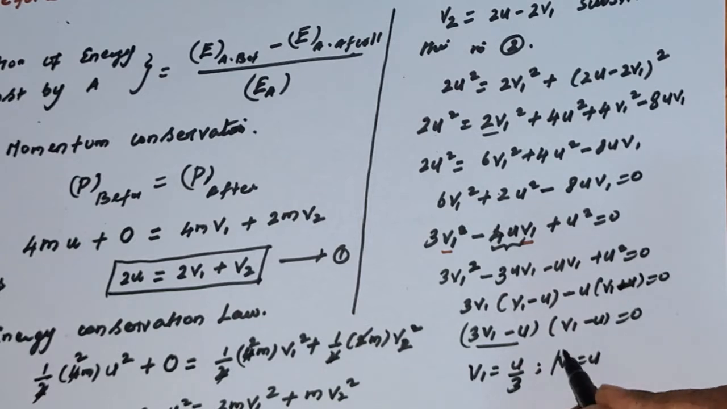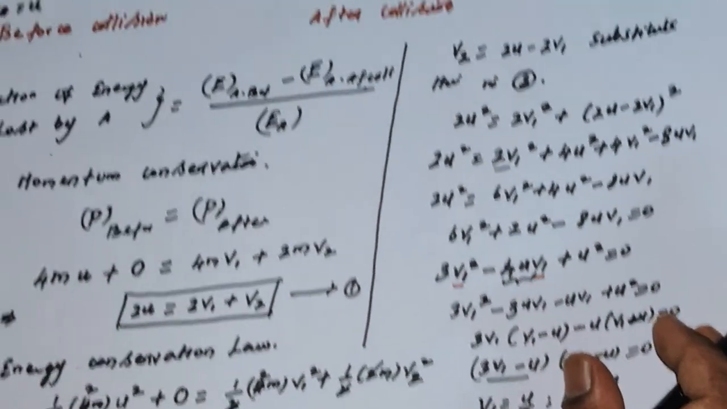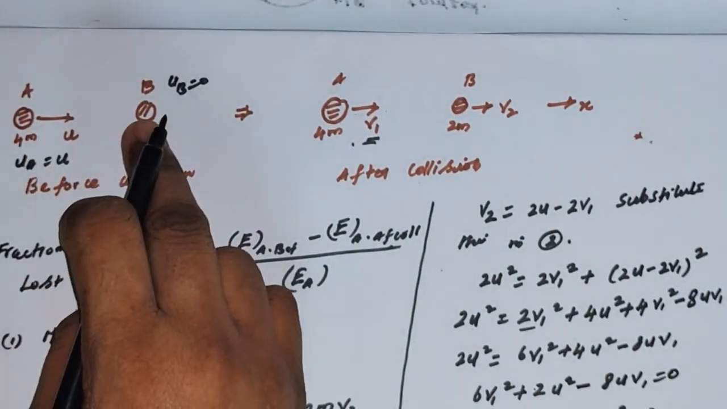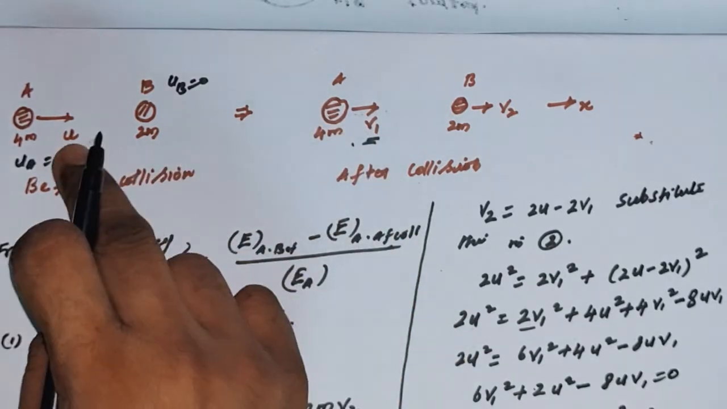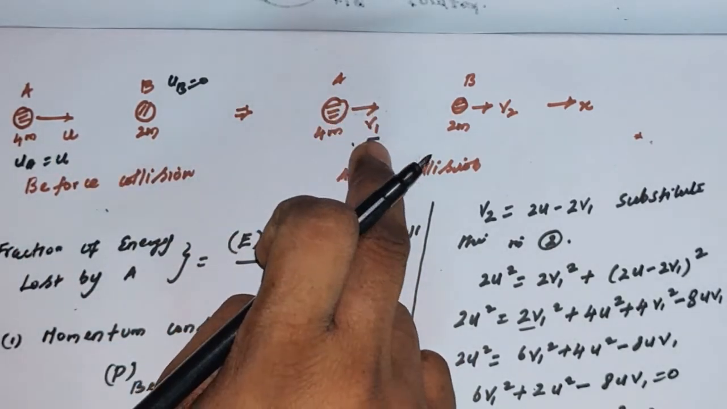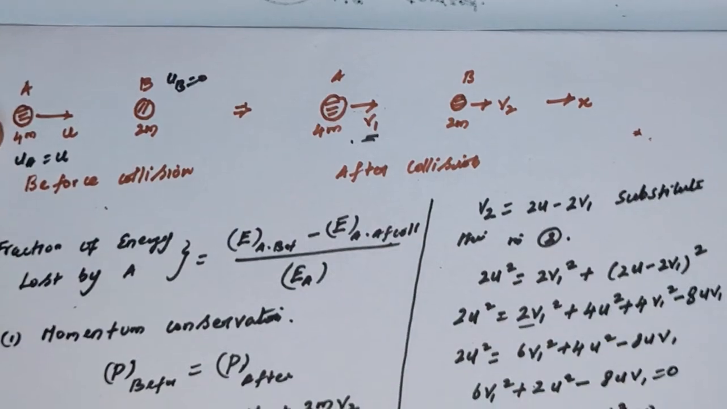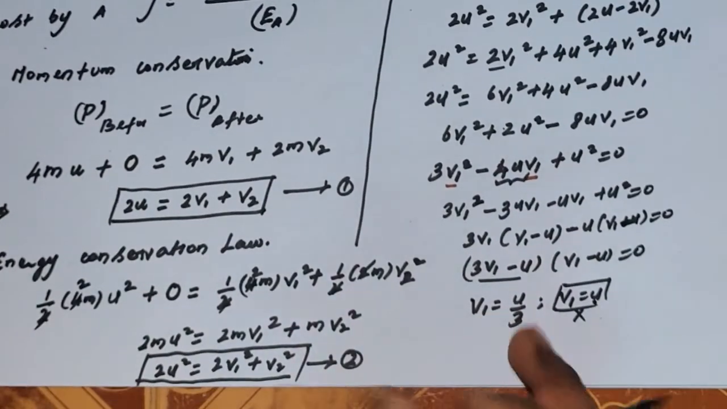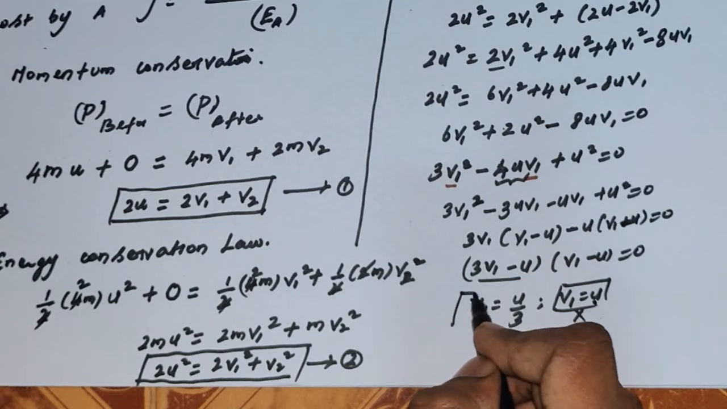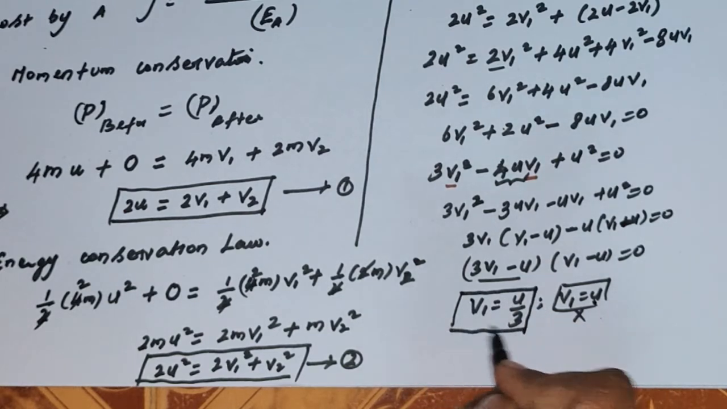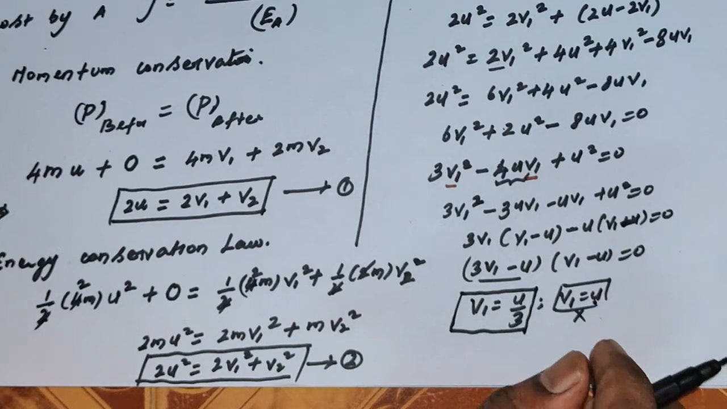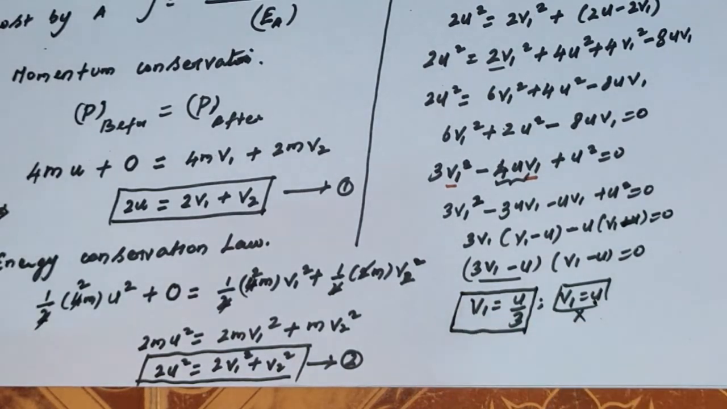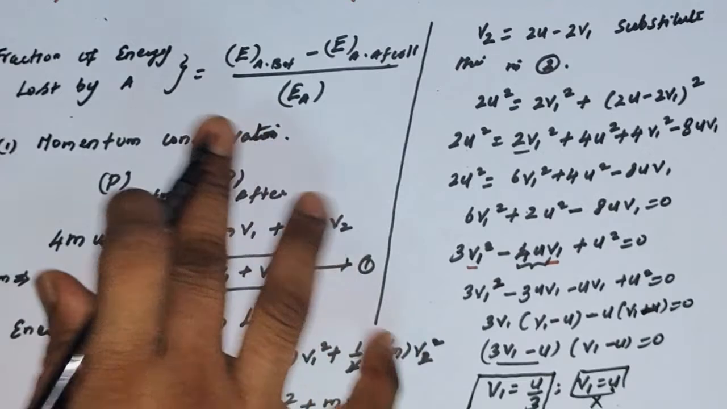We can't take this one as a solution, because it would mean the velocity of A after the collision is equal to its initial velocity. That is not true in general, because after the collision it is losing some energy. After the collision, definitely v1 is different from u. So you take this as the solution for the realistic situation given in the diagram. So v1 equal to u by 3. This is the velocity we are going to use to find the fraction of the energy lost by A.